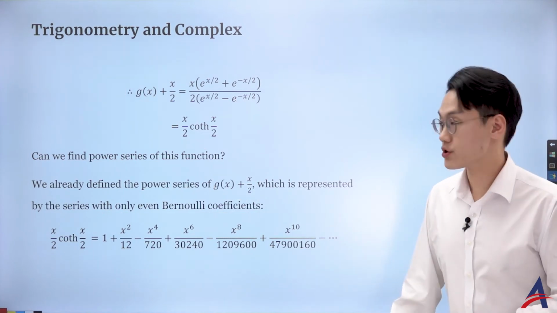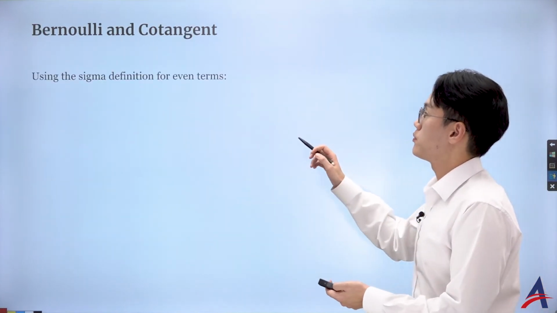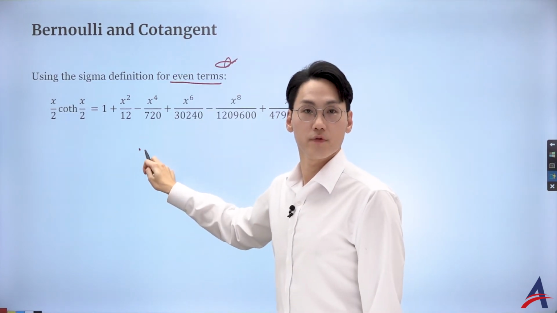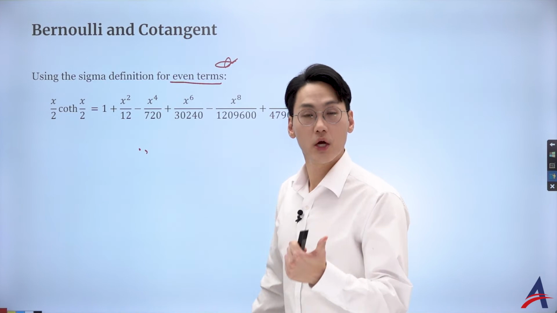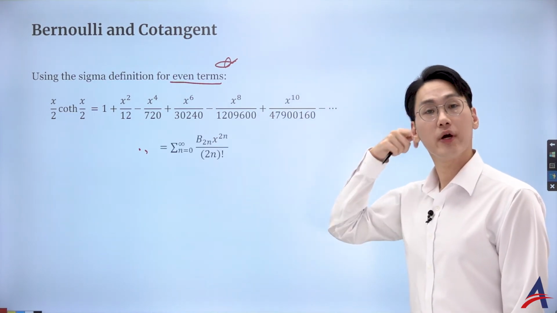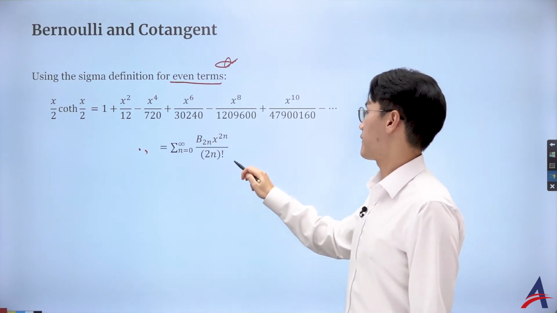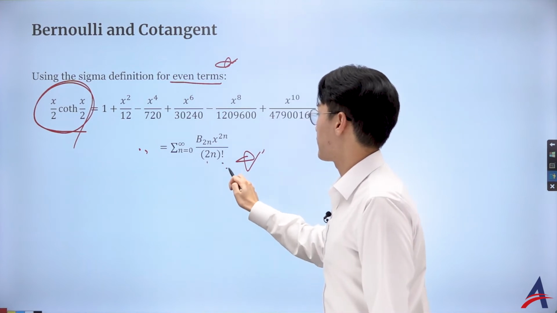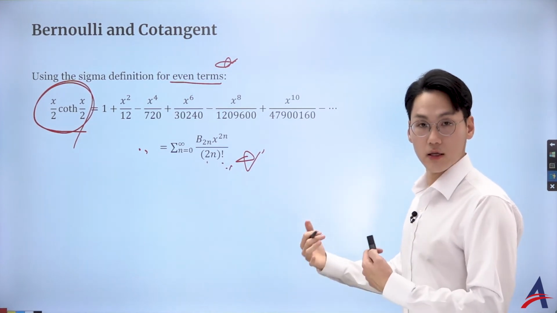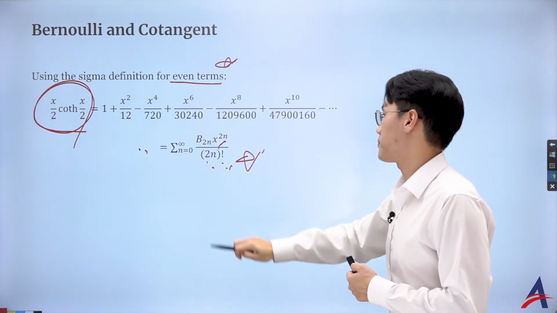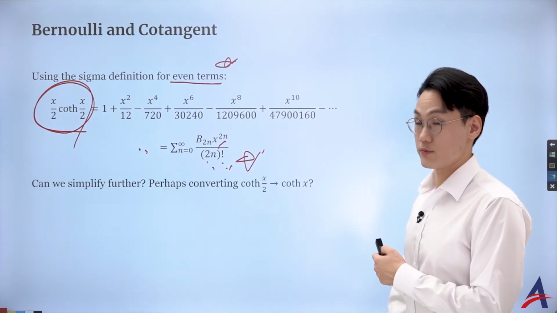sigma notation. And remember, this term, what we are giving is only the even terms of the Bernoulli numbers, right? Such as B0, B2, B4, B6 divided by who? 2n factorial. So that is the definition of this function with the sigma definition, which only deals with, again, the even Bernoulli terms with the even degree polynomial divided by 2n factorial. So that is great.